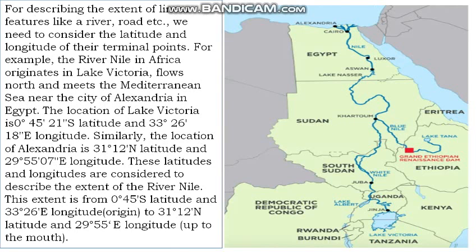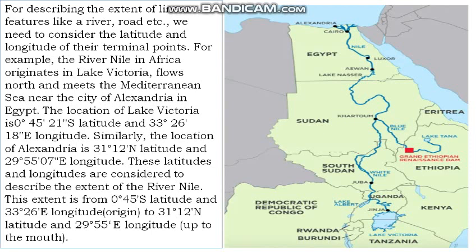For describing the extent of a linear feature like a river, road, etc., we need to consider the latitude and longitude of their terminal points. For example, the river Nile in Africa originates in Lake Victoria, flows north and meets the Mediterranean Sea near the city of Alexandria in Egypt.